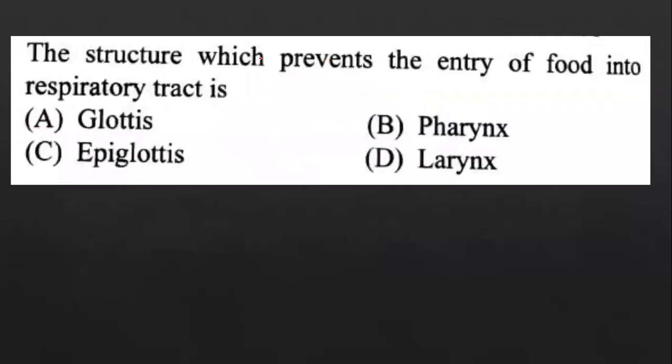Question number 13. The structure which prevents the entry of food into the respiratory tract is a very easy question. It is the epiglottis, so the correct answer is C. When the food passes through the esophagus, it will strike off the epiglottis and it will cover the windpipe in order to prevent the entry of food into the windpipe.